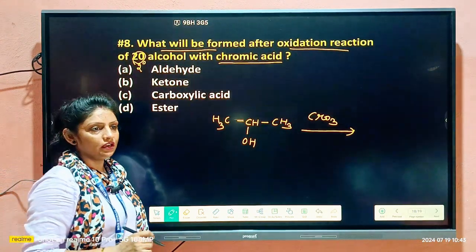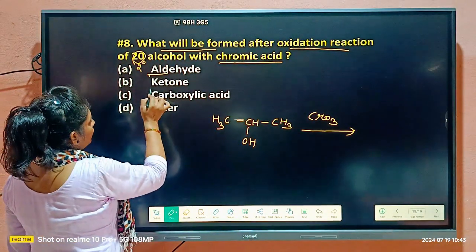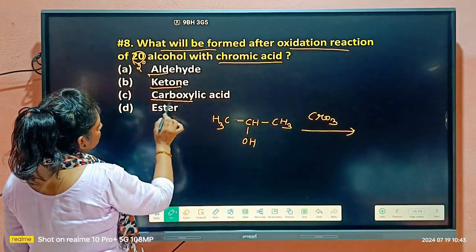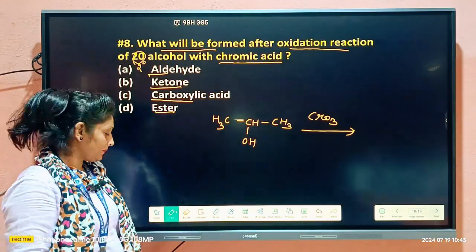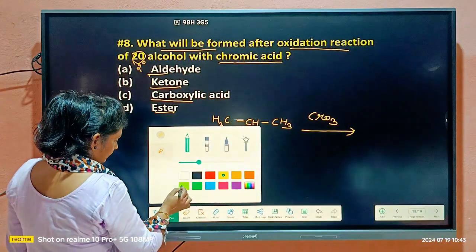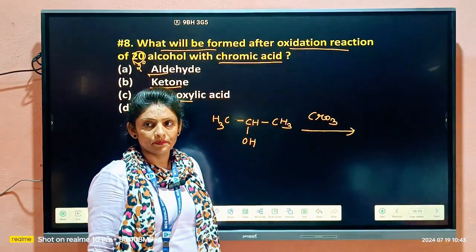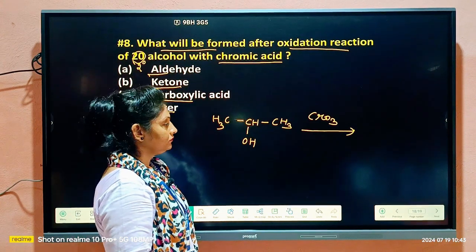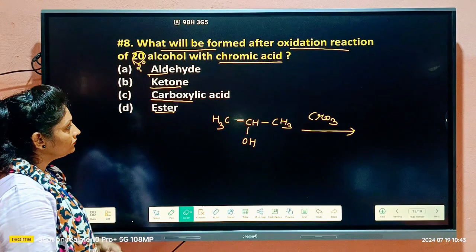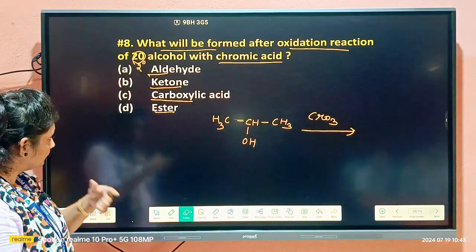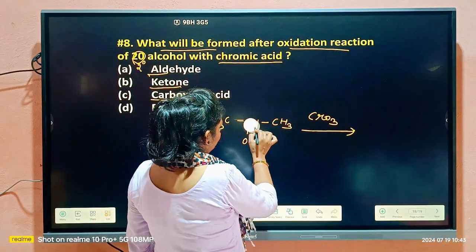Aldehyde, ketone, carboxylic acid or ester?